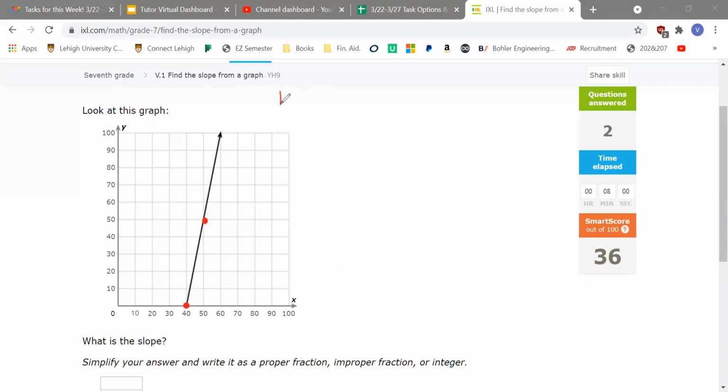So P1, I'll start with the one at the bottom here. P1 is 40, 0. And P2 would be 50, 50.